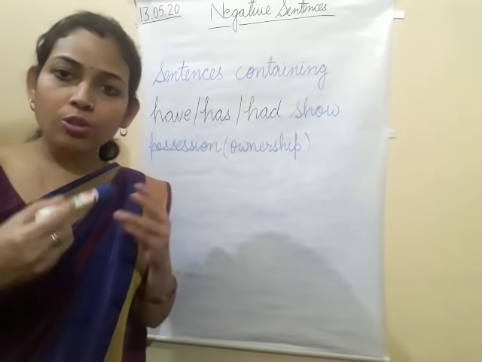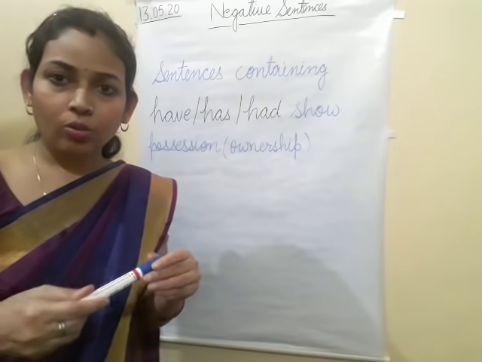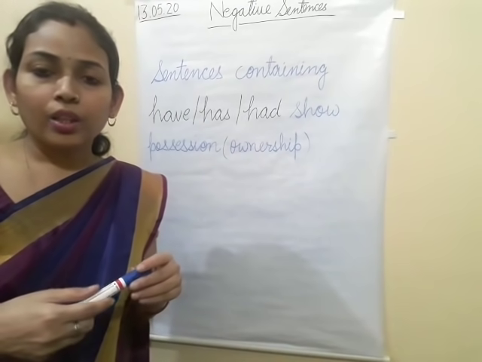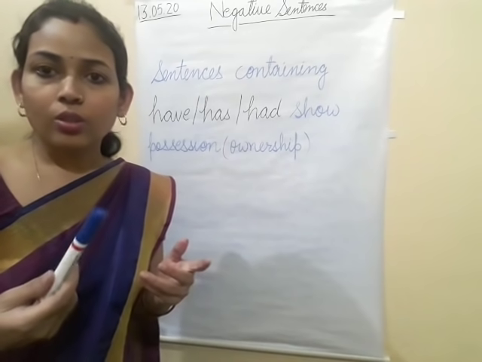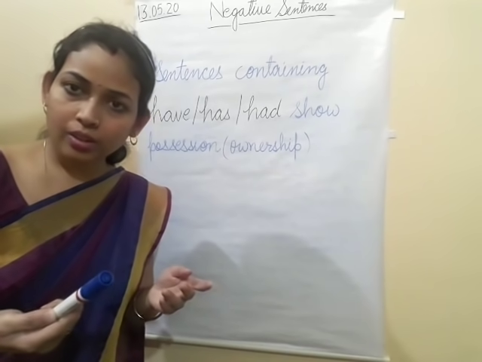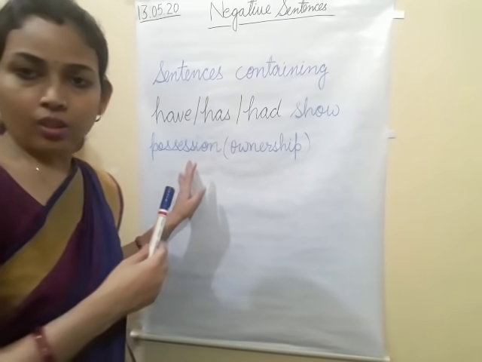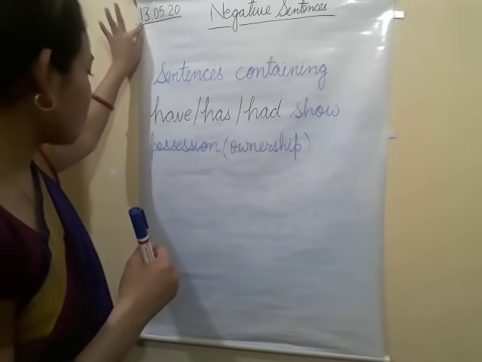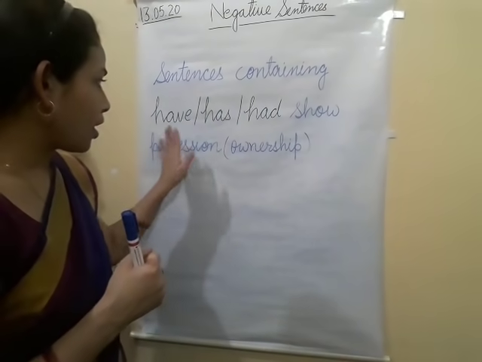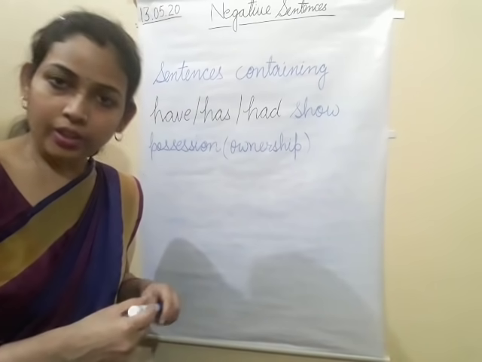This pen belongs to me. It means ownership is there. This is my pen. It shows the ownership or possession. So that is what we are going to study: have, has, had, and how we change them into negative.